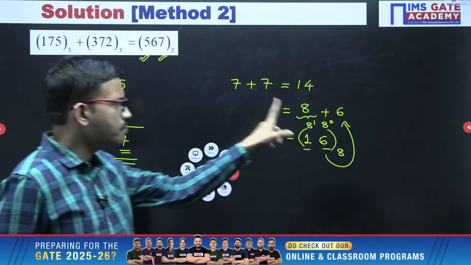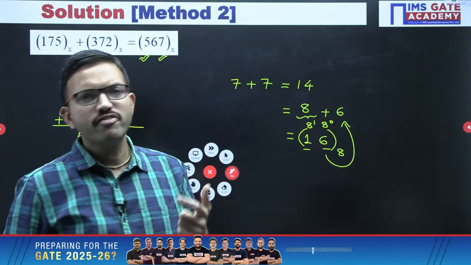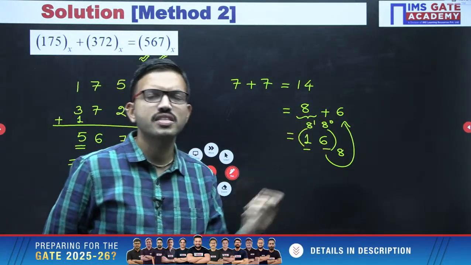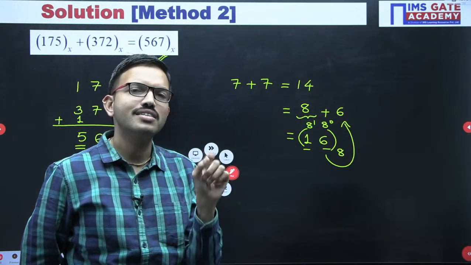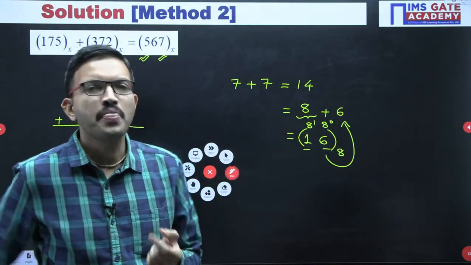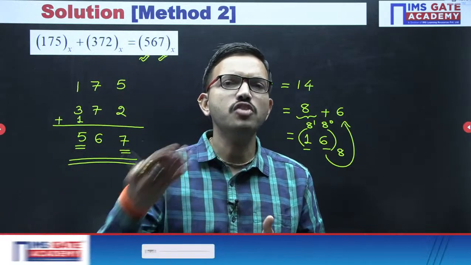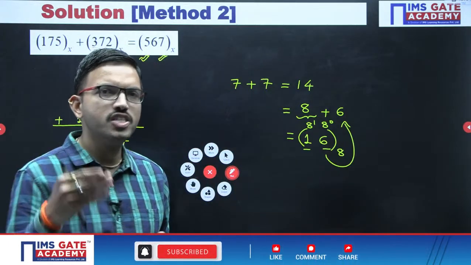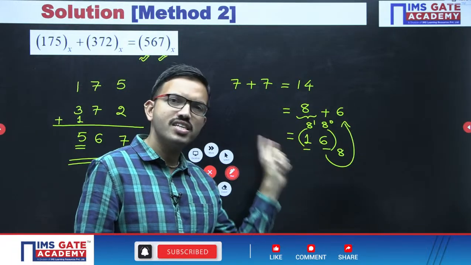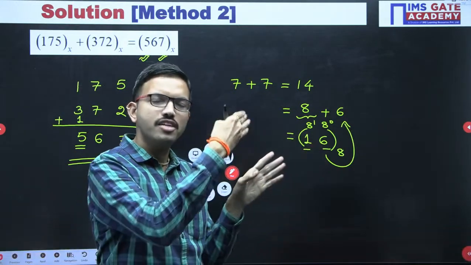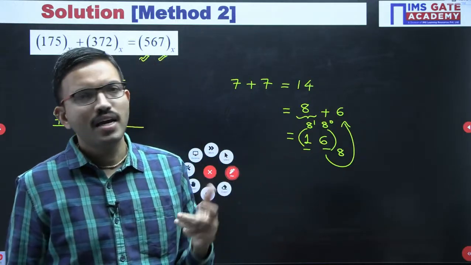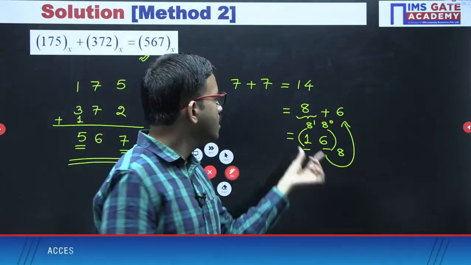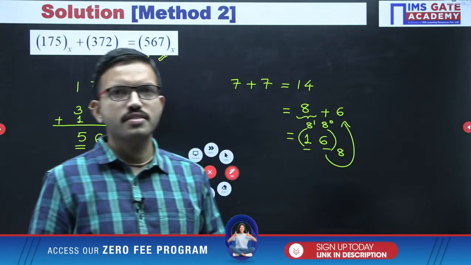See, this is one approach. Suppose, sir, I am not comfortable with the shortcut you have discussed, no issue at all. Whatever 14 you got here is nothing but a decimal number. Convert that 14 decimal number into octal by performing repeated division. There you get 8 ones are 8, remainder 6; 8 zeros are 0, remainder 1. That's 1 6 only. There also you are performing decimal to octal conversion, so from there also you are getting 1 and 6.